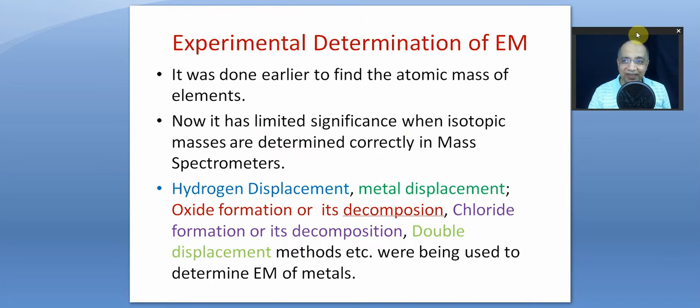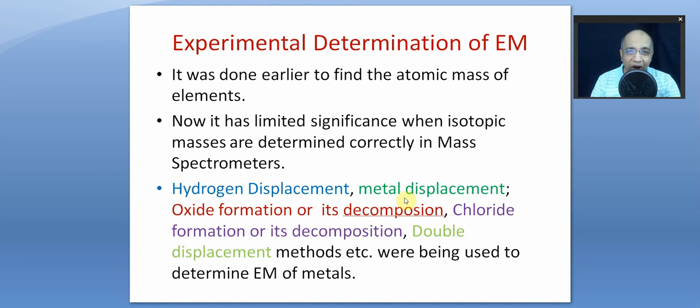So in this lecture, we shall discuss how, in the past, scientists experimentally determined the equivalent mass of an element. Because at those times, atomic mass was determined only from equivalent mass, and using Dulong and Petit's law, as I told you last time, law of isomorphism and many other similar laws.